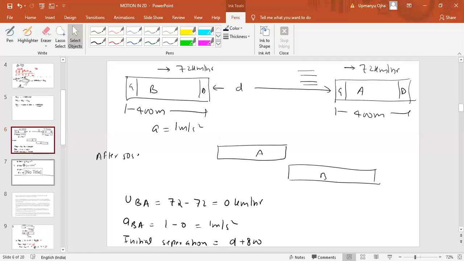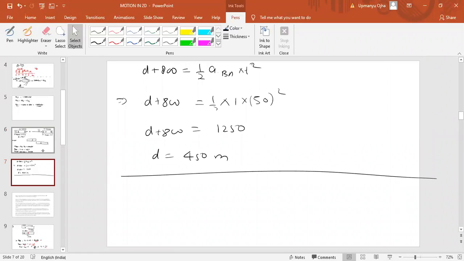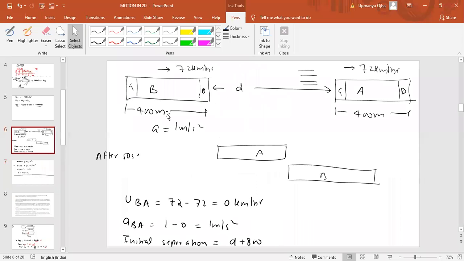Conventional method, means see, the answer is 450. We have to find the initial separation between them. The initial separation between them is D, as you see in the diagram here. The length of the trains are 400 meters each, which means you have to find the D value. So how much does B have to travel so that it can cross A? It has to travel 400 meters of train A plus 400 meters of train B plus the separation between them.